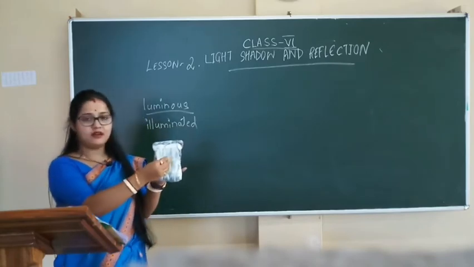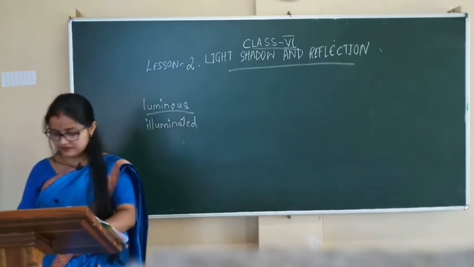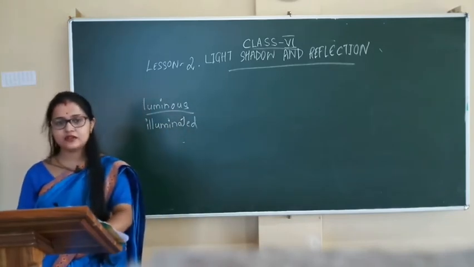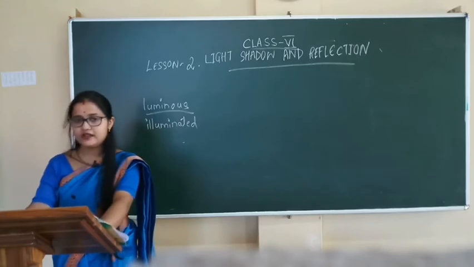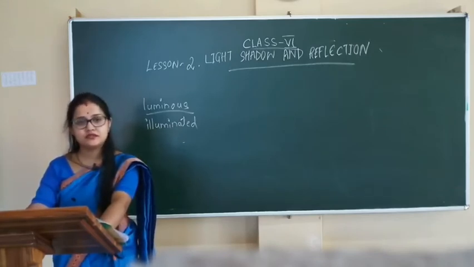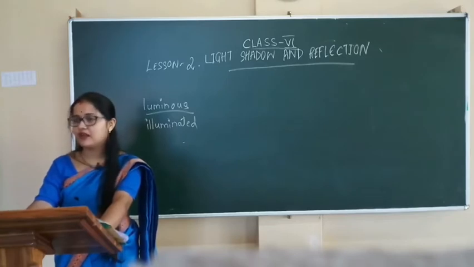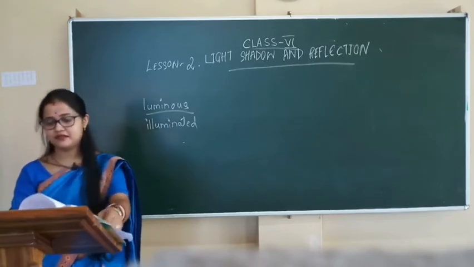It does not allow light to pass through it. Some examples of opaque objects are wood and stone. These things are examples of opaque objects, as they do not allow light to pass through them.